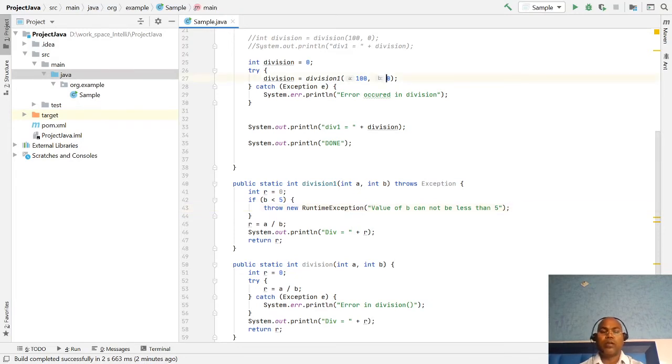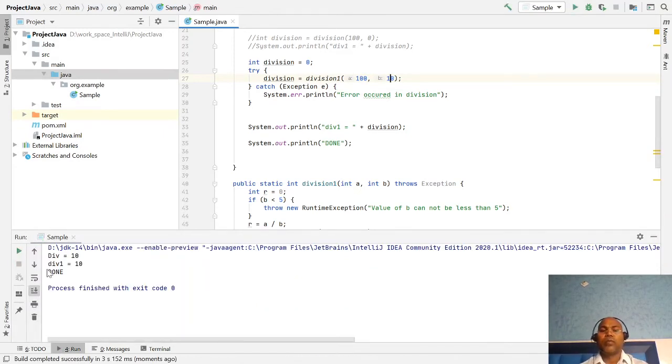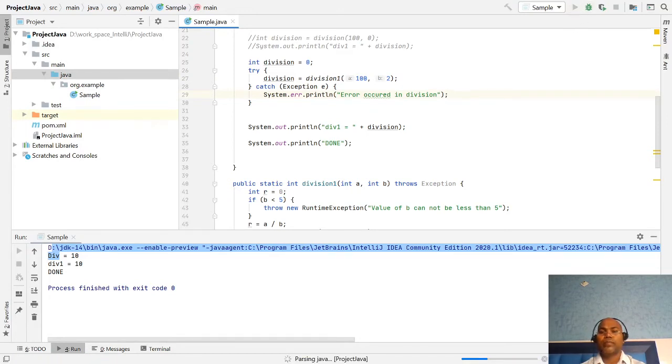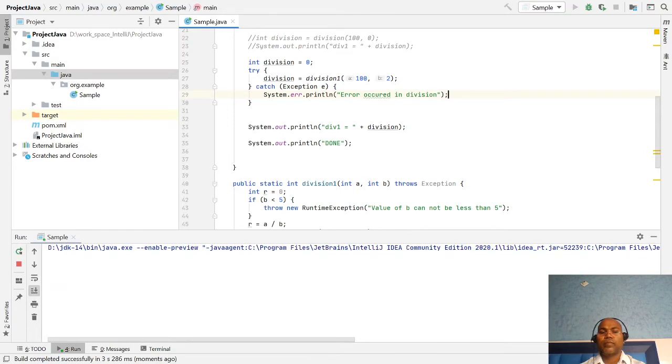If I run it with 10, it will work. If you run it with 2, an exception occurs.